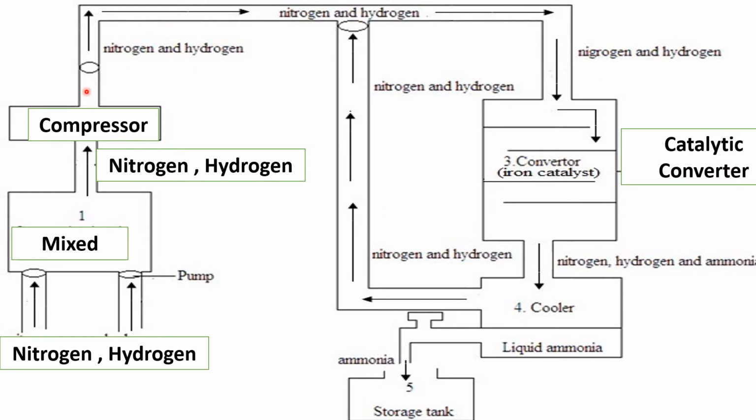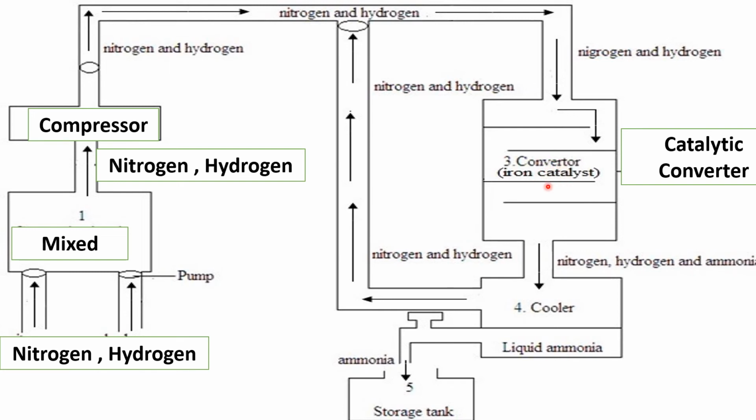From here, the nitrogen and hydrogen are going to move through this pipe, then they'll come here. This is called a catalytic converter. This catalytic converter is made of beads of iron, hot beads of iron. These beads of iron act as a catalyst. Remember, we need a catalyst. The Haber process is designed so that a temperature of 350 to 450 degrees Celsius is provided.